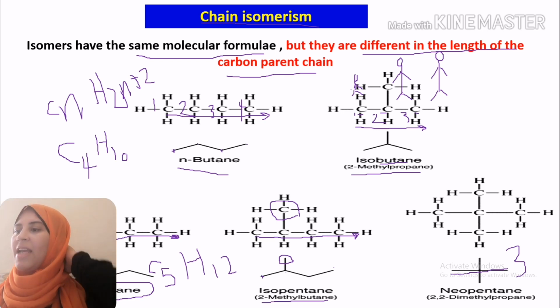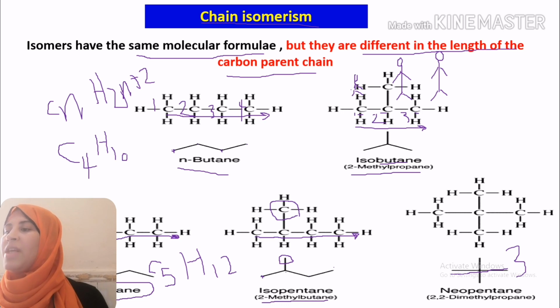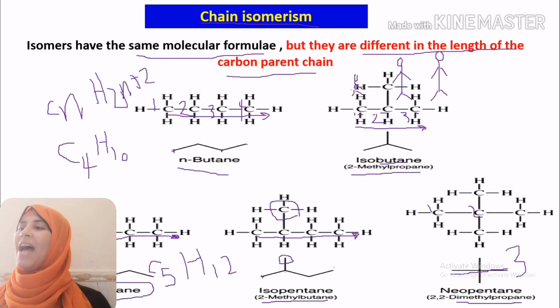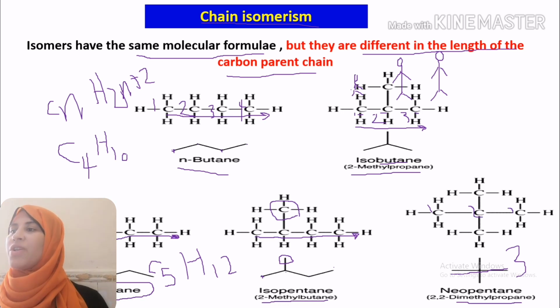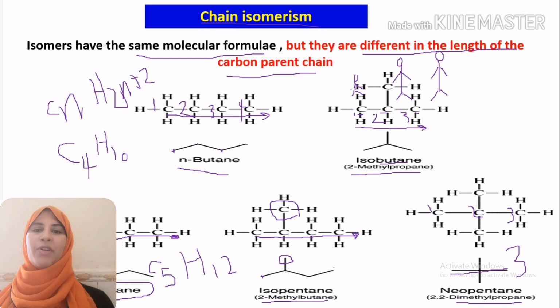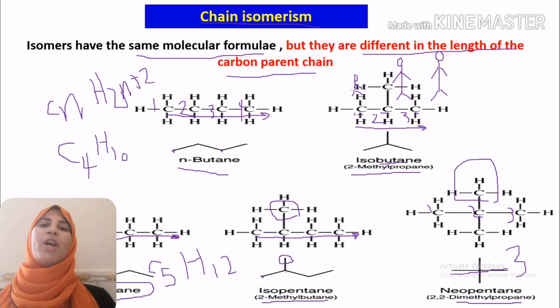So in 2,2-dimethylpropane, we have 1, 2, 3 as our carbon parent chain, and we have 2 branches, CH3 and CH3. So we have 2 branches attached to our carbon chain. So this is the first type of isomers, chain isomerism.